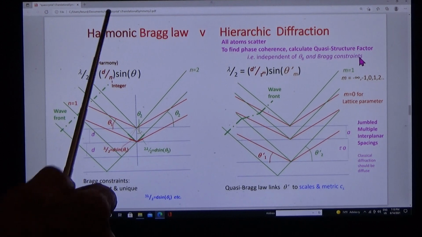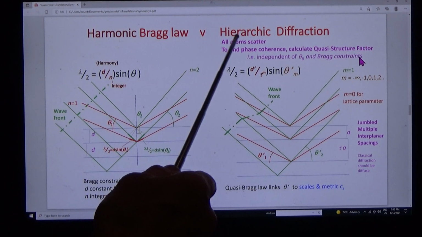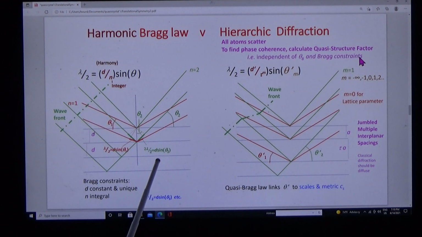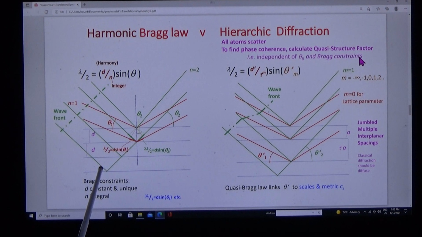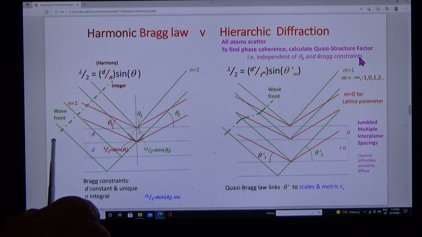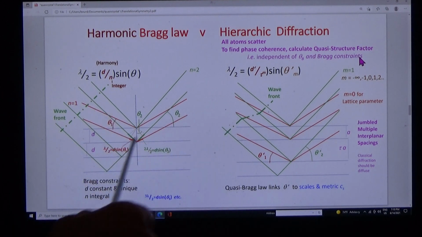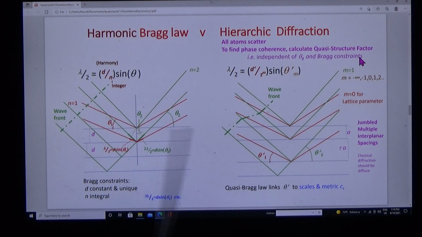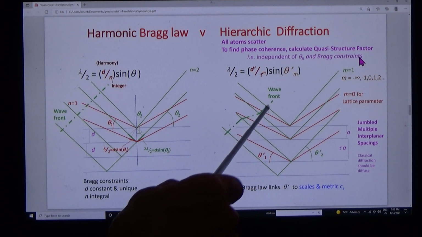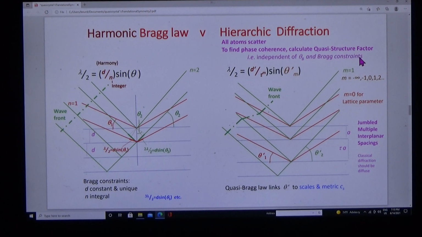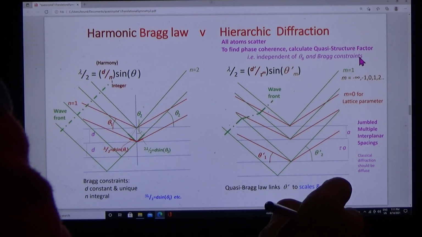And now I'm going to compare Bragg's law in crystals with the hierarchic diffraction in the quasicrystal. Red rays are first order, green rays are second order. And notice that because of harmony and because of Bragg's law, the wavefront is coherent after Bragg reflection. But in the quasicrystal, because of the multiple interplanar spaces, the wavefront is incoherent. It shouldn't diffract at all, but it does because of the special features of the icosahedral structure.